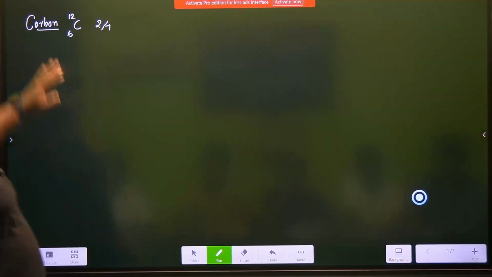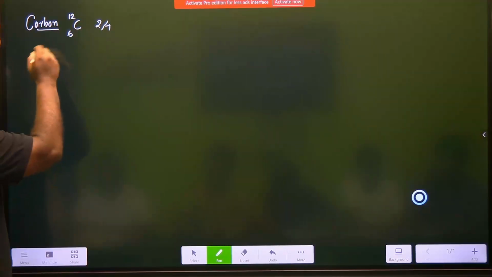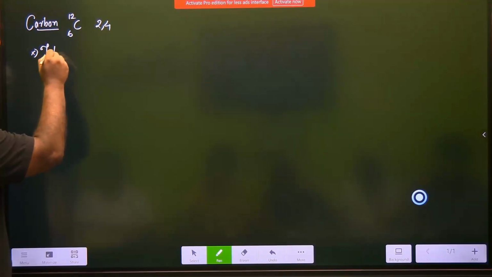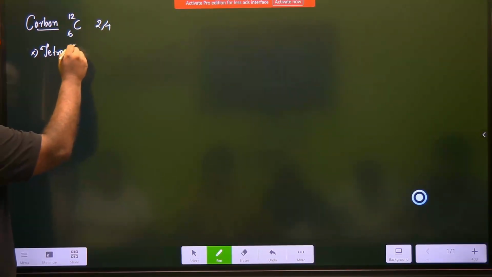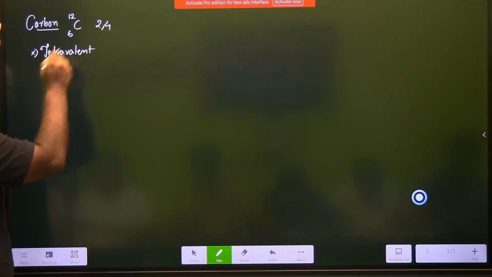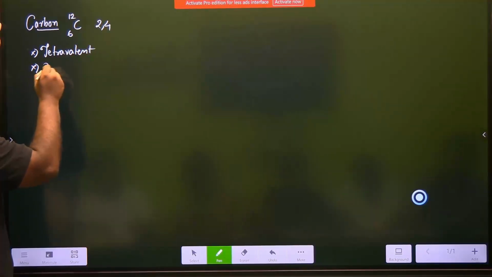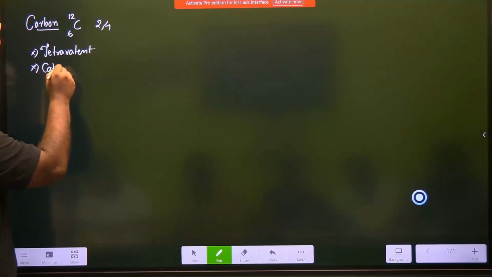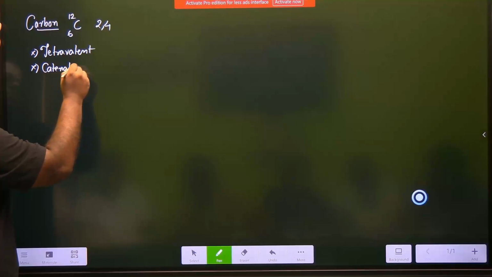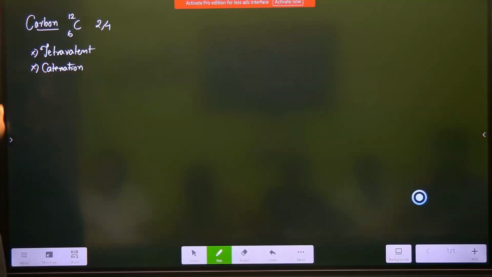Okay, 2 and 4, right? So the another thing we studied was carbon is tetravalent. Tetravalent means it has got valency of 4. We studied something called, it exhibits catenation, the ability of carbon to self-link with, what happened?